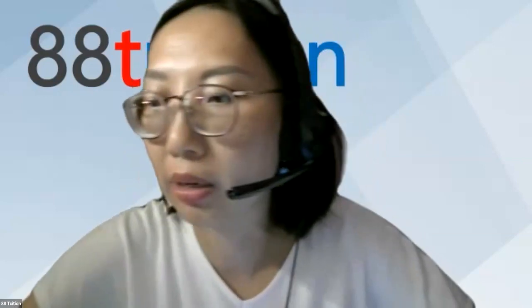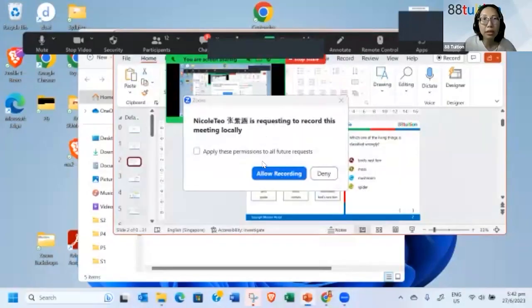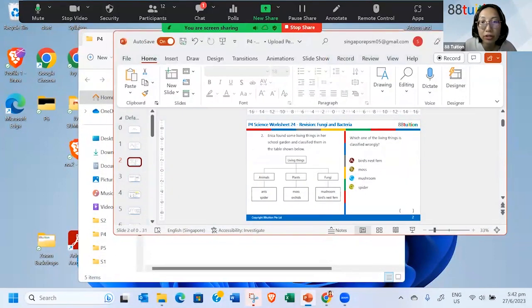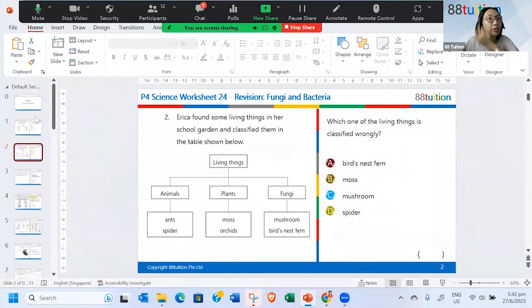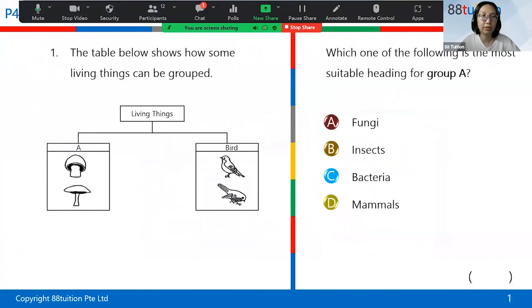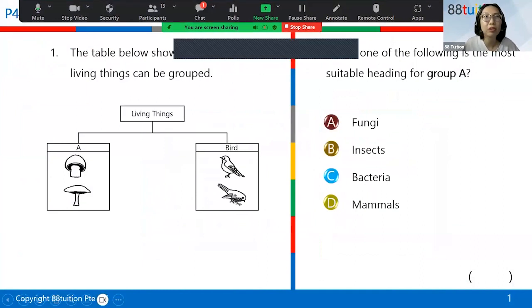Let me remove my extended screen since the Wacom is not working. Okay, let me share screen. Thank you for your patience. Actually, Nico, you're recording today's session. All lessons are recorded. You should be able to see my screen already. I'm not using Wacom, I'm just using my laptop straight away.